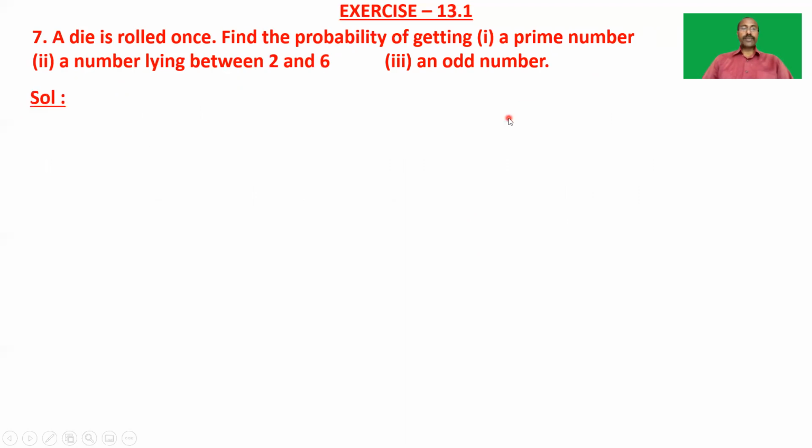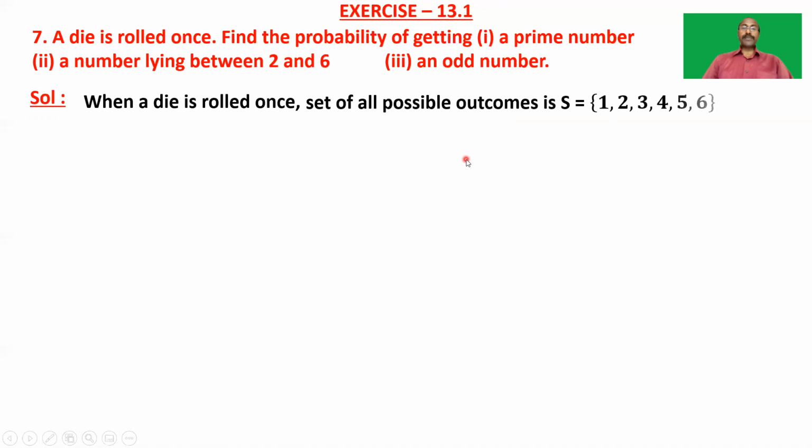So let's take the solution. We know that when a die is rolled once, the sample space, that is the set of all possible outcomes, is S equal to {1, 2, 3, 4, 5, 6}. So these are the possible outcomes when a die is rolled. That is, n of S is 6. That is, the number of elements in the sample space is 6.